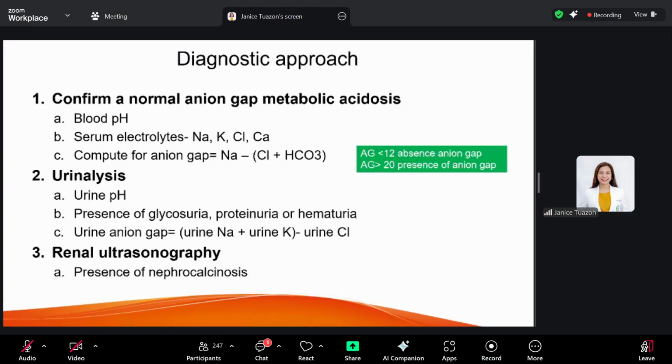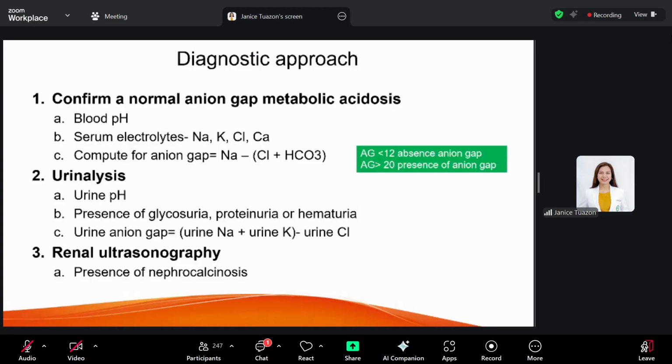Next is urinalysis. You check for the urine pH. It can help distinguish between your proximal causes and distal. A urine pH of less than 5.5 in the presence of acidosis suggests proximal RTA, whereas patients with distal RTA typically have a urine pH of more than 6.